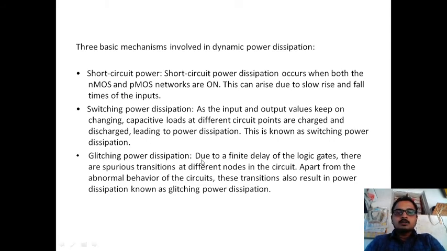Glitching power dissipation is due to a finite delay. The finite delay is present in the circuitry, so some glitches will occur. There are surplus transitions at different nodes in the circuit. Due to the glitches, the circuit is in an abnormal condition. That power dissipation is called glitching power dissipation, due to the finite delay in logic gates.